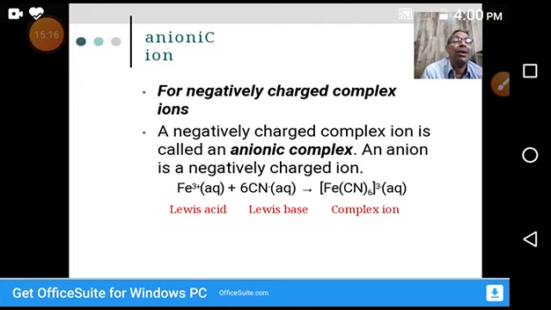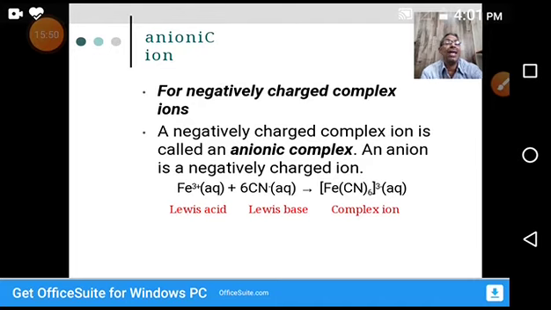I already told you, a negatively charged complex ion is called an anionic complex. Cation means positive charge. If a complex has a plus charge, it is called a cationic complex, whereas the same complex may have a negative charge. In those cases, that complex ion is called an anionic complex. The complex ion may be cationic or anionic depending upon the nature of the surrounding molecules, what we call ligands.